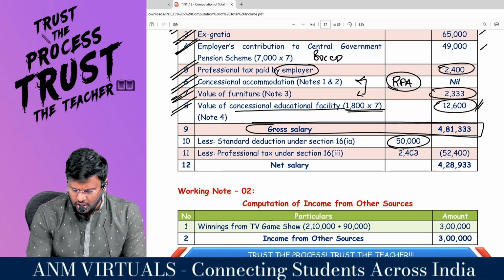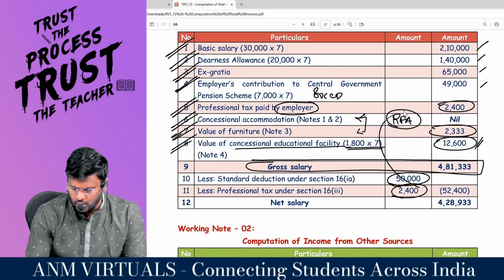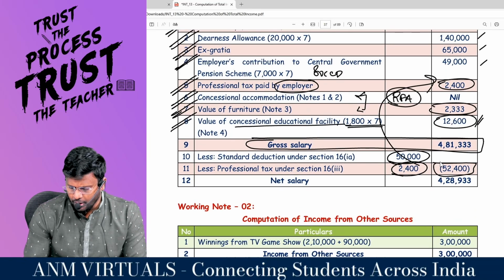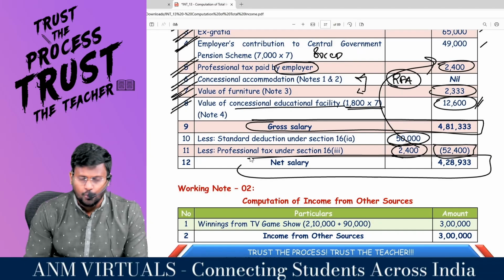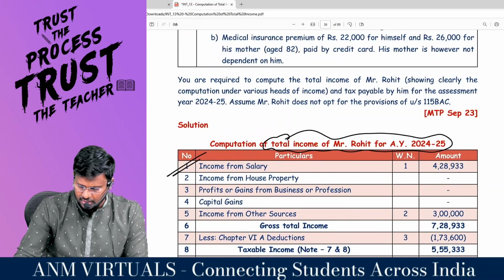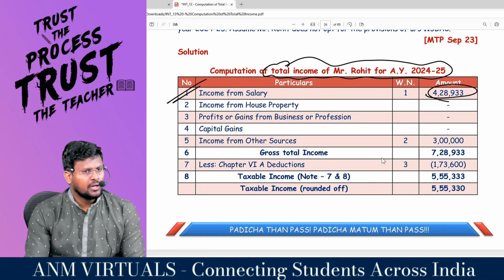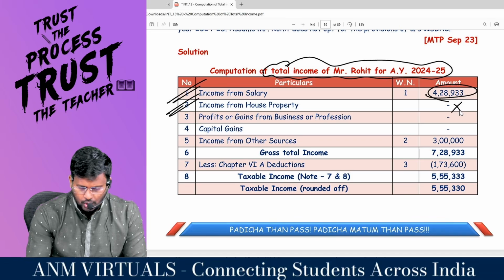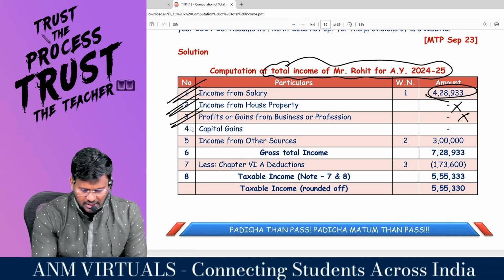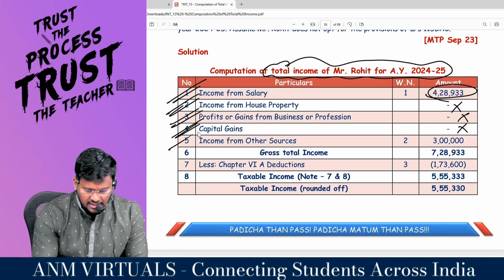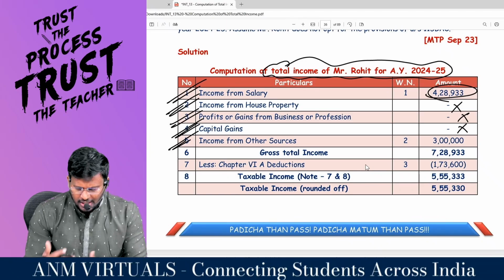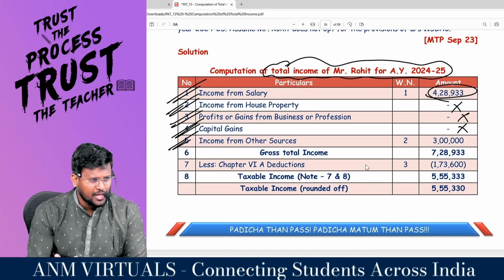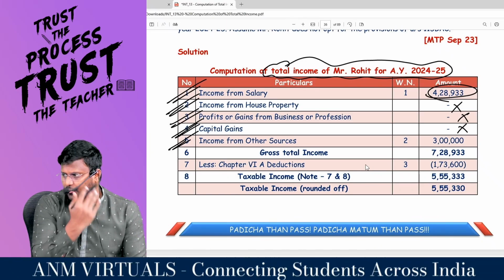Less standard deduction 50,000. Professional tax of 2,400 can be claimed as deduction. Total 52,400, so you will get the net salary of 4,28,933. Comfortable? Is there any house property? No, sir. Is there any PGBP? No, sir. Is there any capital gain? No, sir. Sir, actually, there was a business loss. That business loss cannot be set off against salary income. So that has to be carried forward.